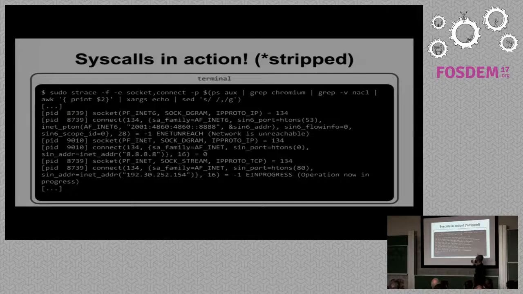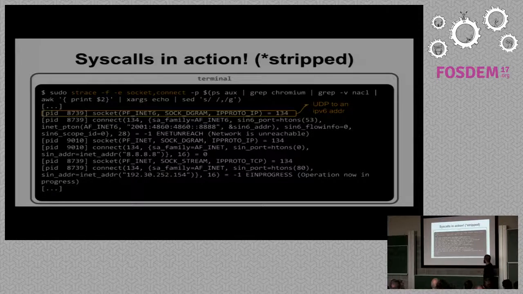Don't worry about this whole code. Chromium has a lot of processes for rendering, for tabs, for extensions, for a lot of things. So I'm just getting all the PIDs there. Let's focus on the strace there. We have -f to get all the threads, and we are just tracing some syscalls there, socket and connect.